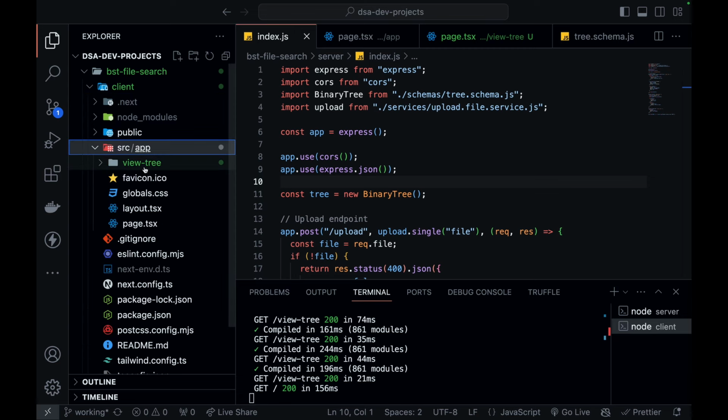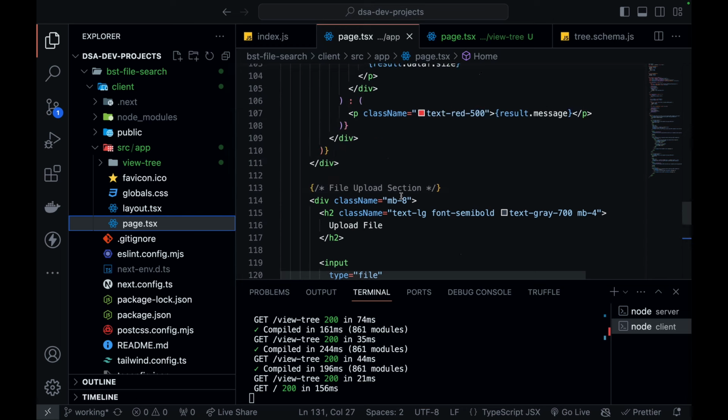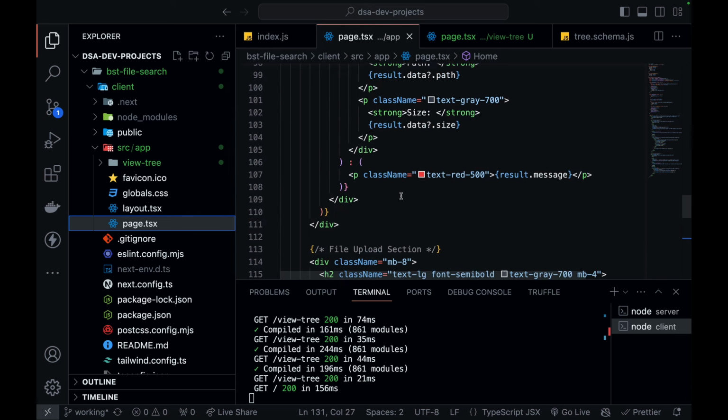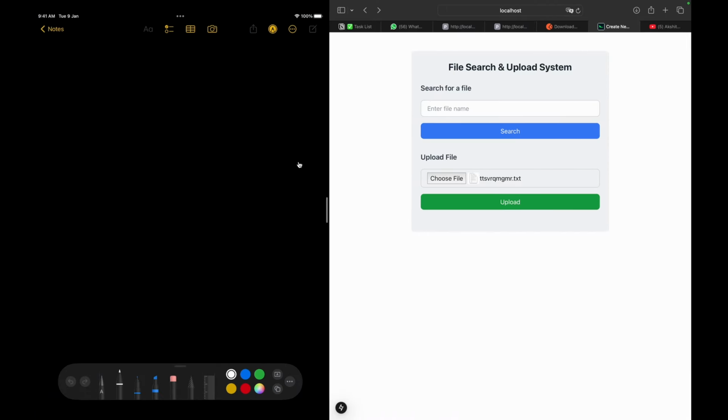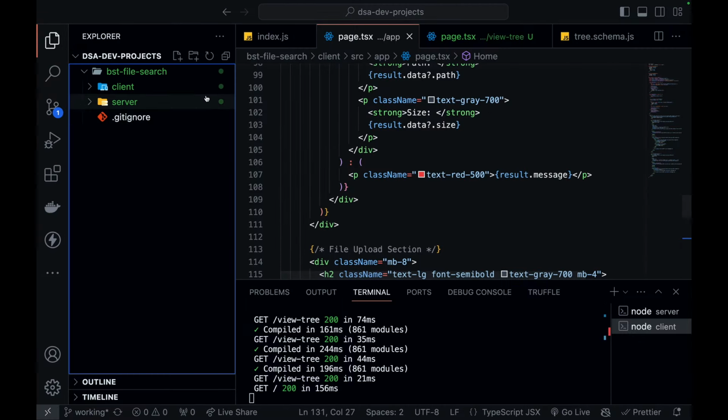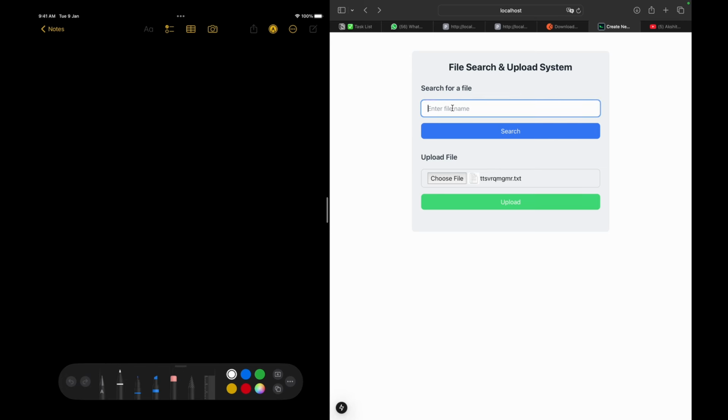We have 2 pages where you can first of all upload a file, search a file, and then also visualize your binary search tree. Let me show you how it is working right now. It might look simple, but believe me, if you watch this video end to end, you will find yourself in a very different situation, you will understand the significance of data structures, and you will start implementing and using them in your projects. So if I try to search a file that is not there in my local database, right?